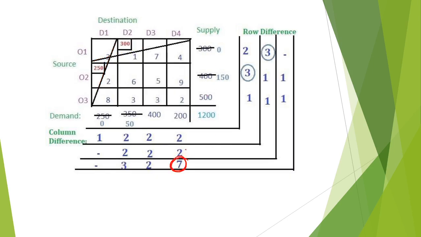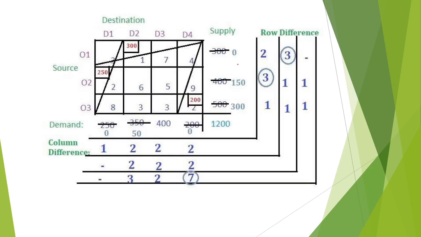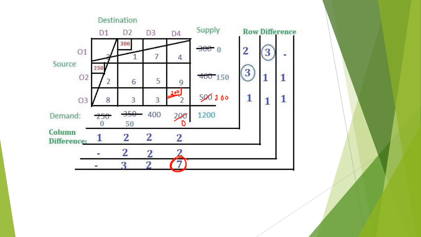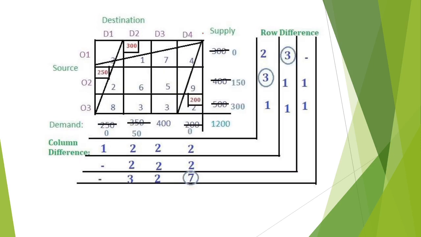Now we fix this column. The least element is 2. We fix this cell. 200 is the least. 200, this becomes 0, and this is 300. So we cut this out, and the first row, first column and last column are taken.